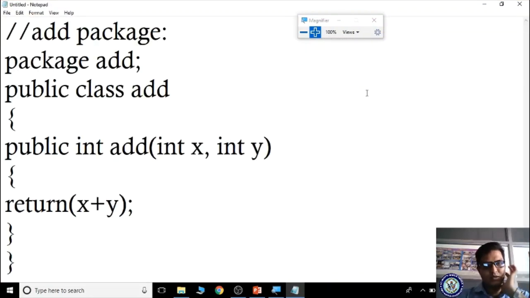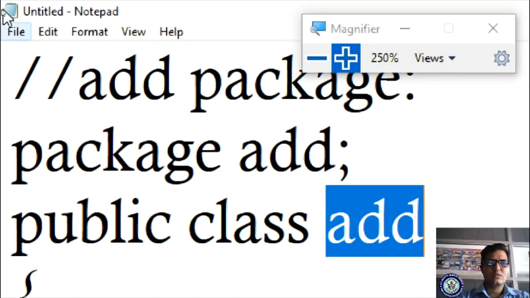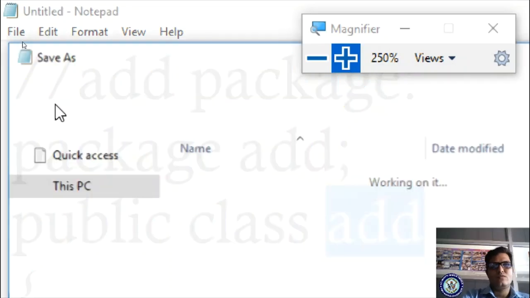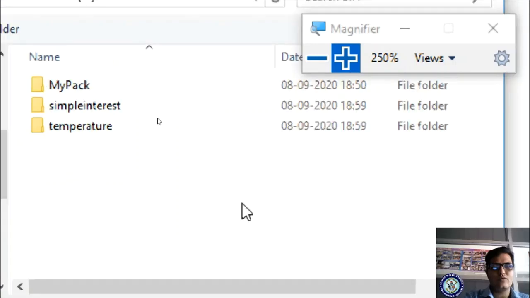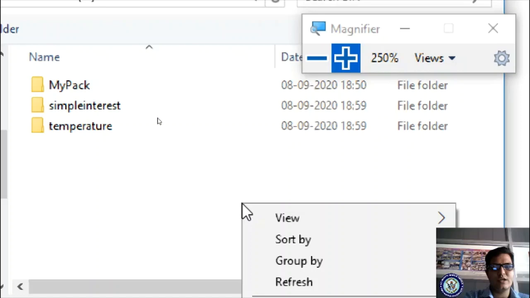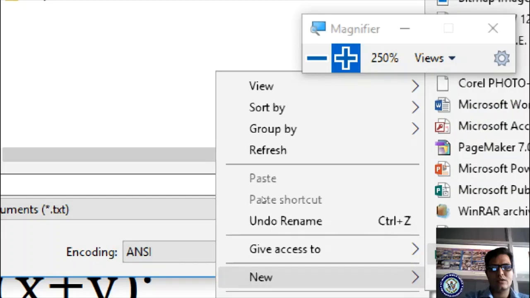I'm pasting this code. Now where to save this file? Please observe here. I'm taking File, Save. We have to ensure that in the JDK folder, bin folder, you have to create one folder. I'm right clicking and taking New, Folder, New folder.